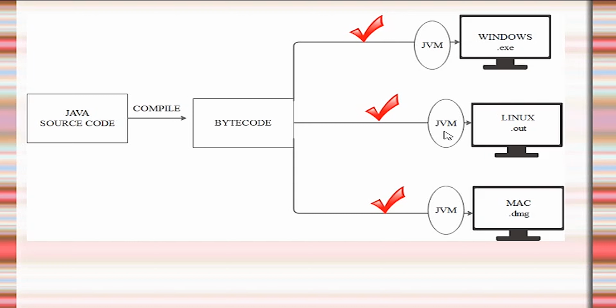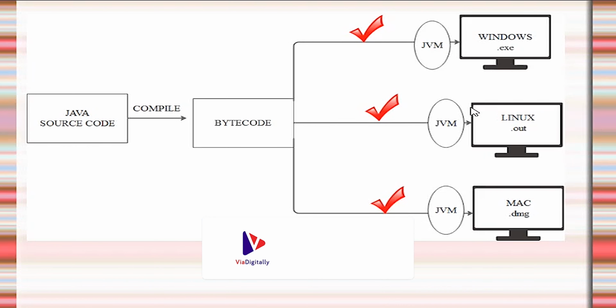Here the JVM translates the bytecode for Linux, and we are not compiling again. In the same way, on a Mac machine, the JVM converts this bytecode according to the Mac instructions and the program runs successfully.